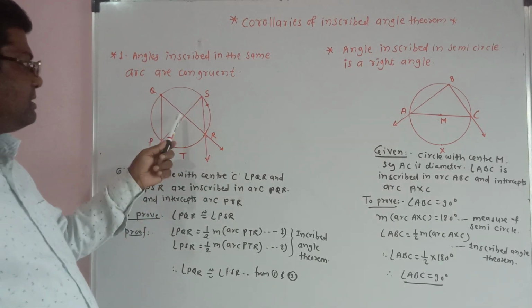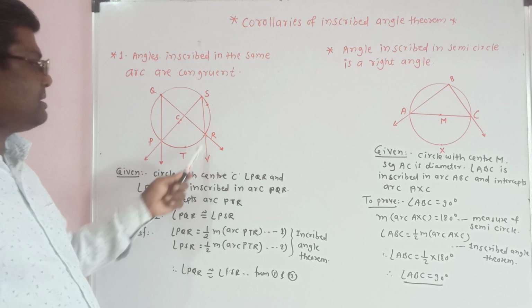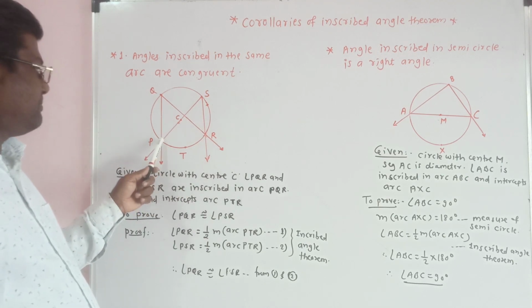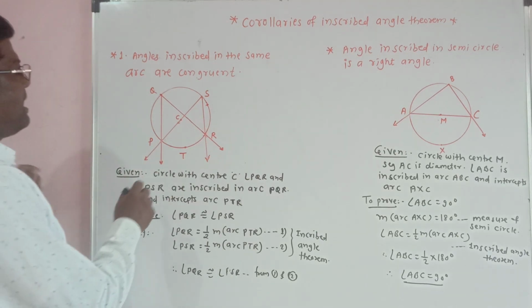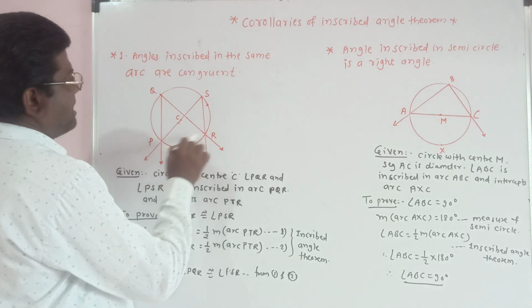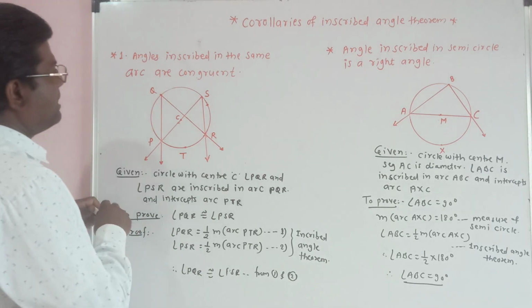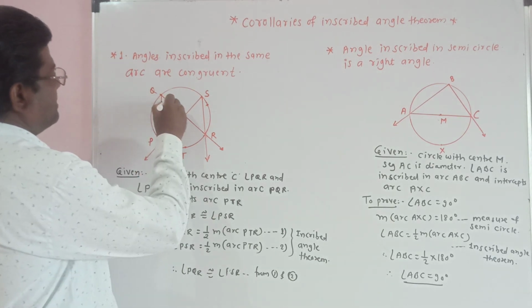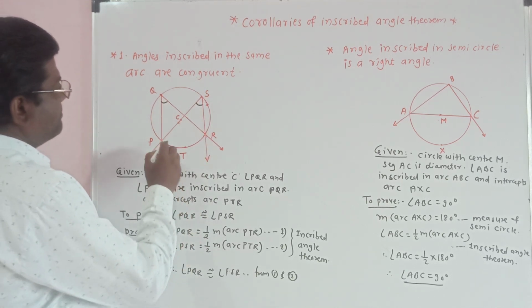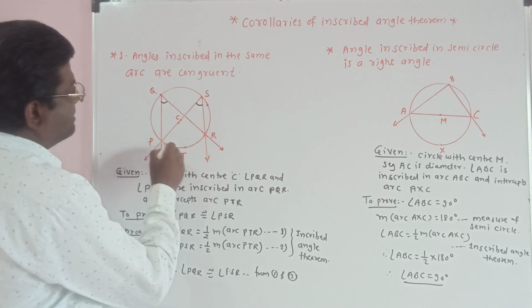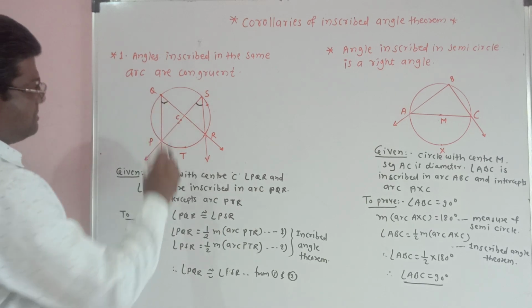This is a circle with the center C. Angle PQR and angle PSR are inscribed in arc PQR, and arc PTR is the intercepted arc, and we have to prove that angle PQR is congruent to angle PSR.